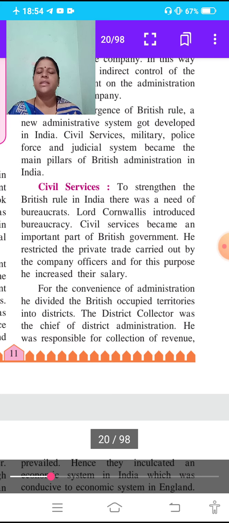He restricted the private trade carried out by the company officers, and for this purpose he increased their salary.